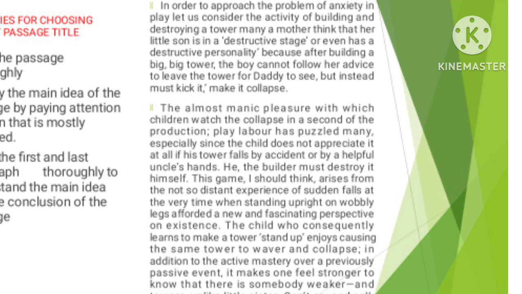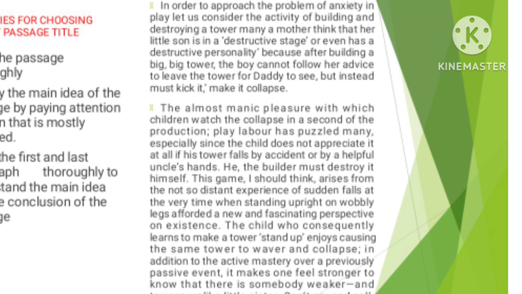Now let's go back to the passage. You can see destructive stage in the first paragraph. Now we have to look for it where the author is explaining it. We've seen destructive stage in the first paragraph, so that's not where we should look. Now let's see where the author himself is talking and where he's explaining destructive stage. Now let's look at the second paragraph.